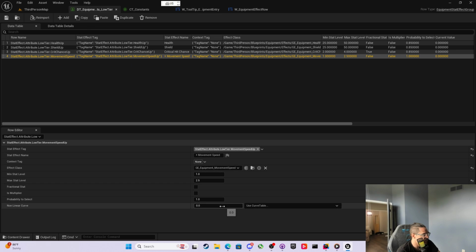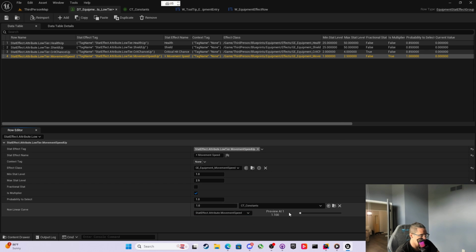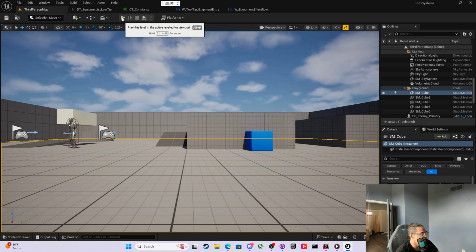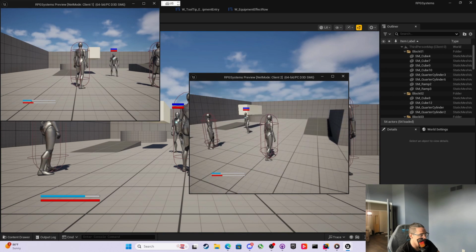And because we do that, then back in the equipment definition here, we have the is multiplier. We're going to check movement speed is multiplier. We're going to check that true. And then we have to take the nonlinear curve. We have to label it that it's that constant, this one. We have to feed it the same thing like we did in the gameplay effect, right? So now if we do that, well, first we're going to see at least it's going to change it to where it evaluates the curve. So at least it'll change the number.